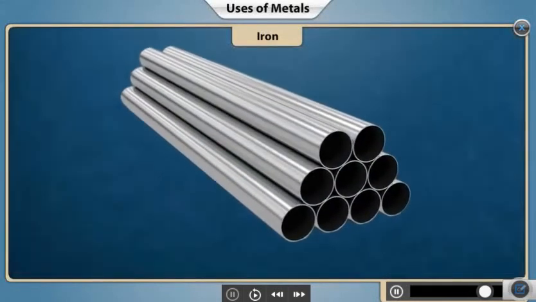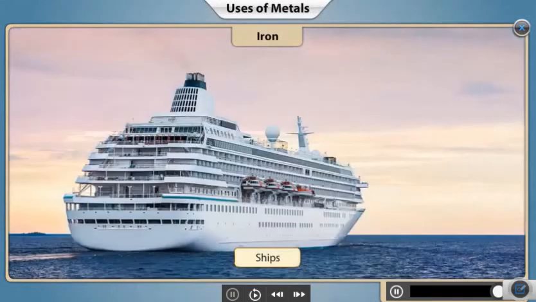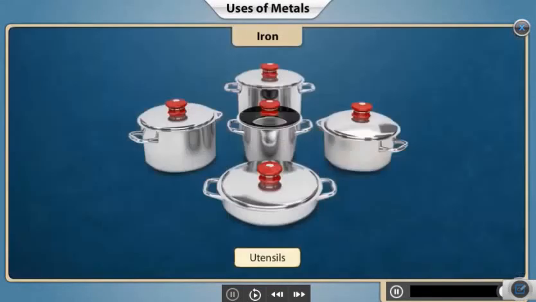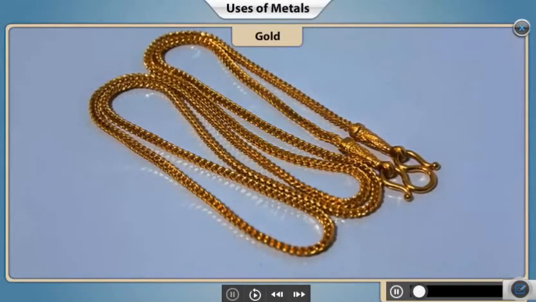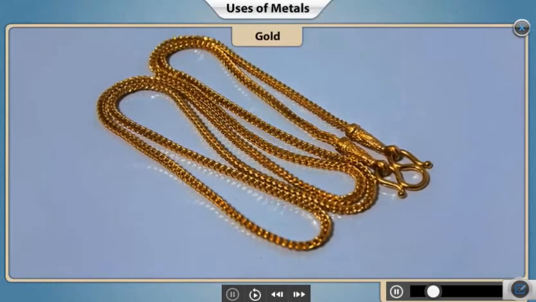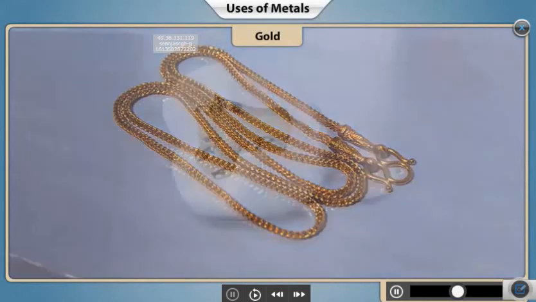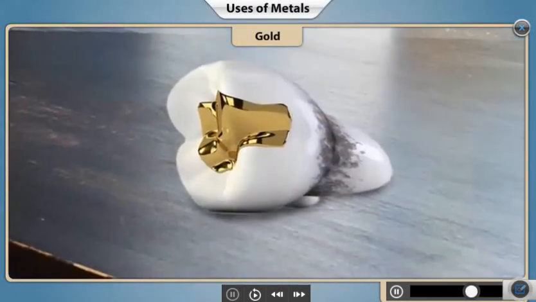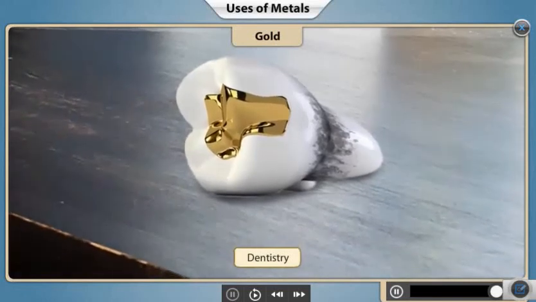Steel, which is an alloy of iron, is used for making bridges, ships, and stainless steel is used for making utensils and surgical instruments. Gold is a precious metal. Gold is popularly used in making jewelry. Gold is also used in dentistry for fillings and other orthodontic purposes.